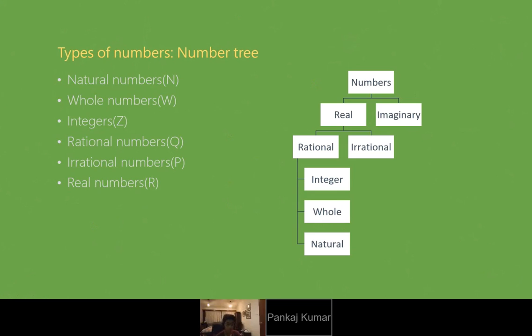Try to remember this simple definition: anything that you can represent or point on the number line is a real number. Now we come to rational and irrational numbers. What is a rational number? Rational numbers are those numbers which are terminating or follow some pattern. Irrational numbers are those whose decimals do not terminate and do not follow any pattern. Good, very good. That's the exact difference between rational and irrational.